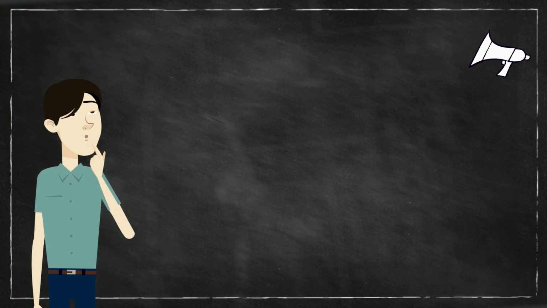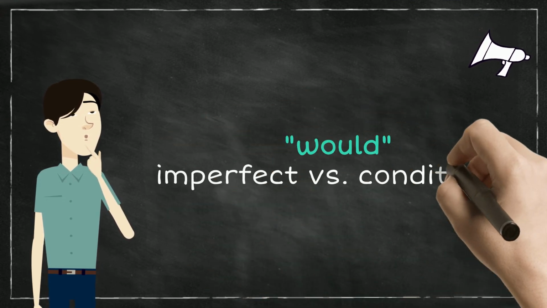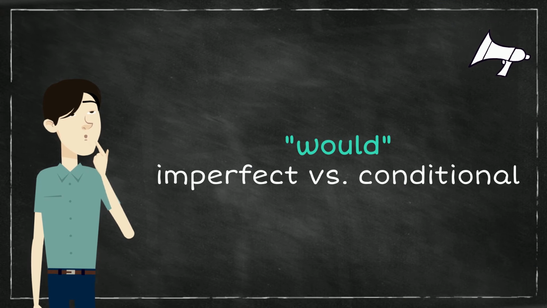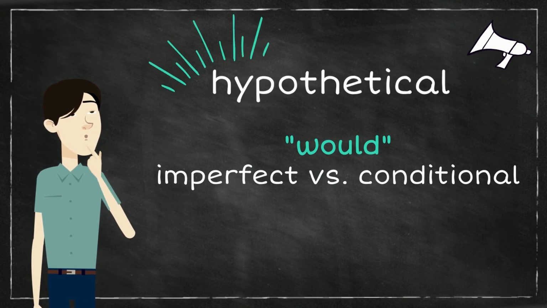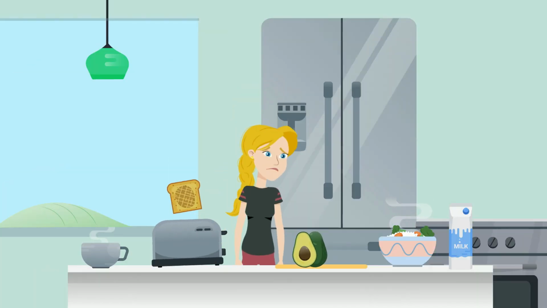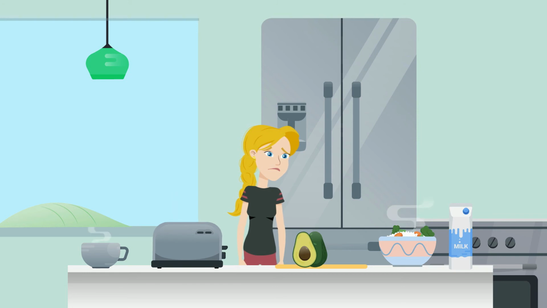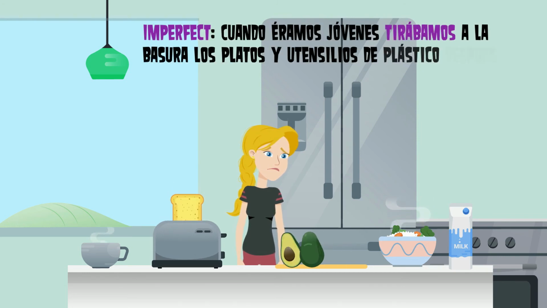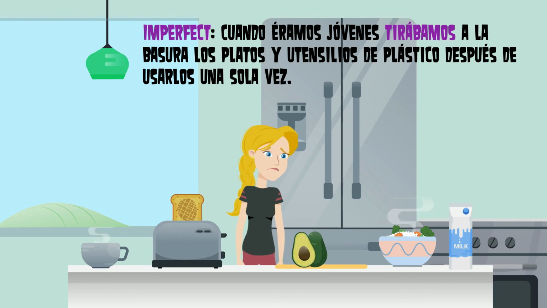Ojo! Not all uses of would are the same. In some instances, would translates to the use of the imperfect, and only in hypothetical situations the conditional is used. Here is an example. Habitual past actions. Would translates with imperfect past tense. Cuando éramos jóvenes, tirábamos a la basura los platos y utensilios de plástico después de usarlos una sola vez. When we were younger, we would throw out plastic plates and utensils after using them just once.